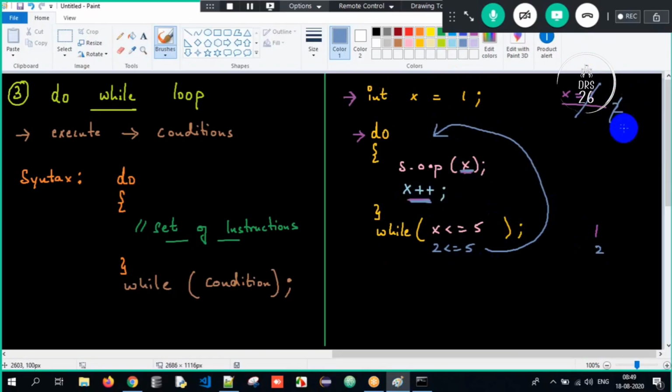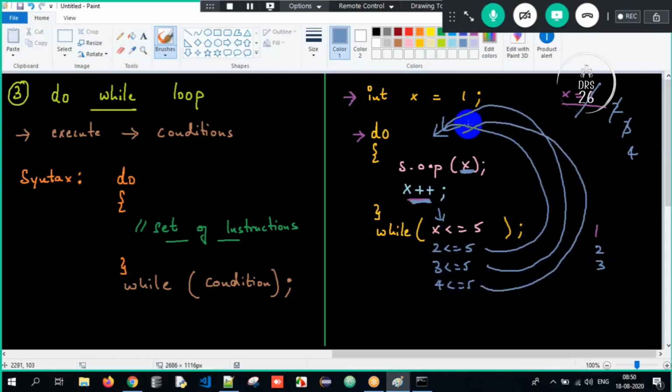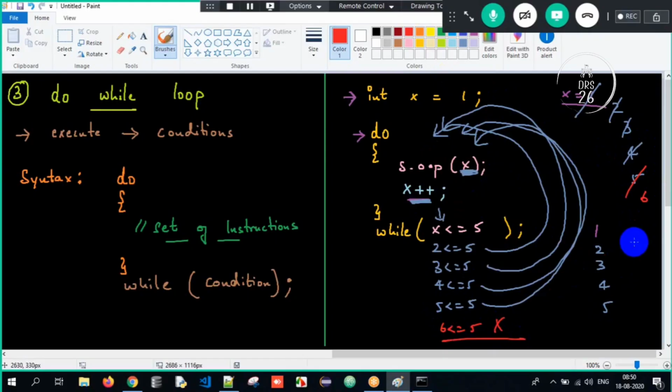x plus plus meaning it will become 3, and then I check the condition. Is 3 lesser than or equal to 5? Yes, goes back. Again I execute. What is my x value? 3. x plus plus. x value will become 4. I check the condition. Is 4 lesser than or equal to 5? Yes, it will go by. What is my x value? 4. 4 will get printed. x plus plus meaning it will become 5. Is 5 lesser than or equal to 5? Yes. Goes back. 5 will get printed. x plus plus. Now it will become 6. Is 6 lesser than or equal to 5? No. Stop it. And I have got the desired output here. I have got the expected output.